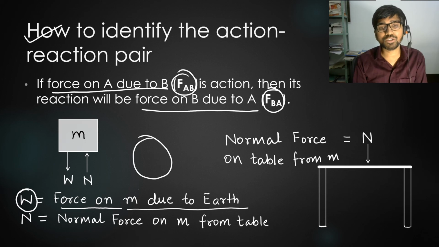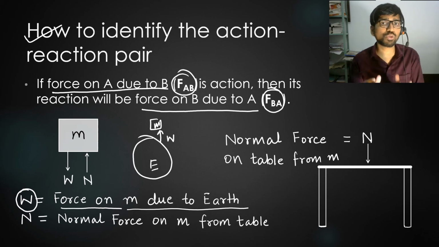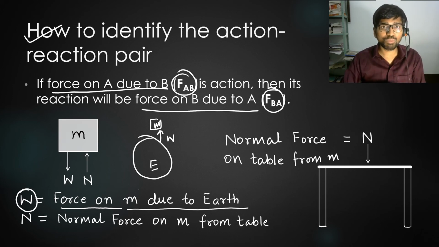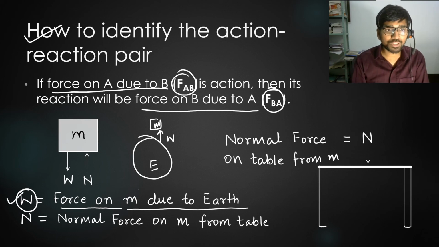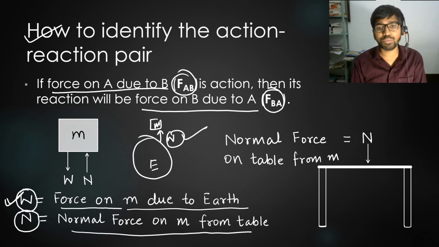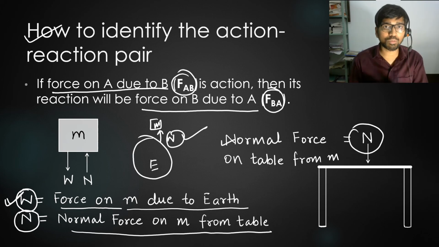Therefore, its reaction is going to be, imagine that this is the Earth and this is the block of mass M. The block of mass M will also exert an equivalent force W on Earth. However, the mass of the Earth is so much that this W is not going to have any effect on its motion. But if this is the action, this is the reaction. And what will be the reaction of this normal force on M from the table? Its reaction is going to be this normal force on the table from the block.